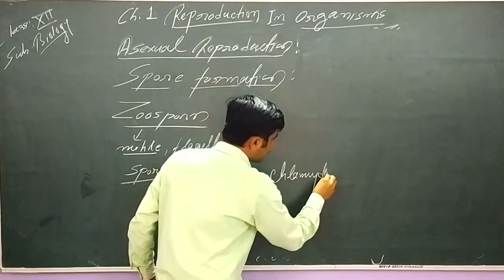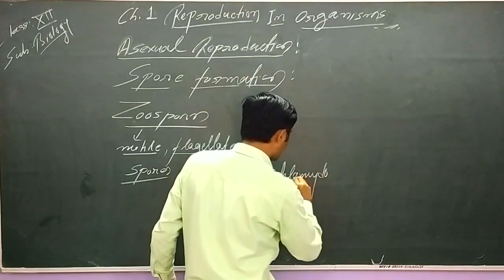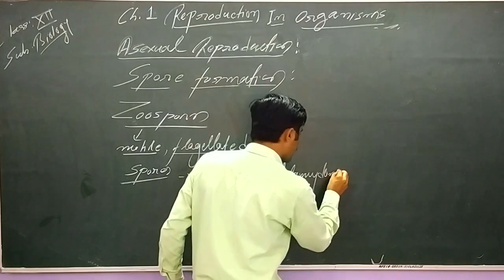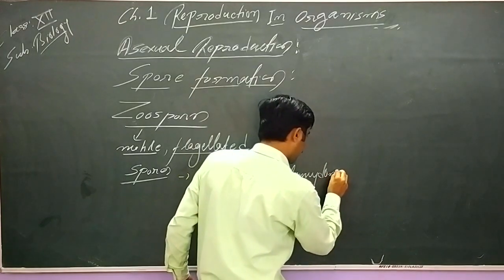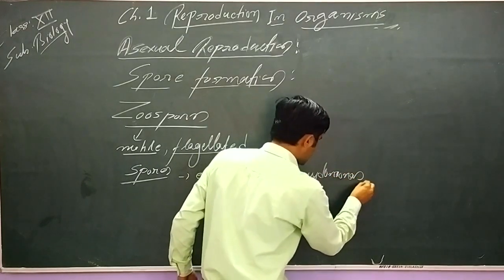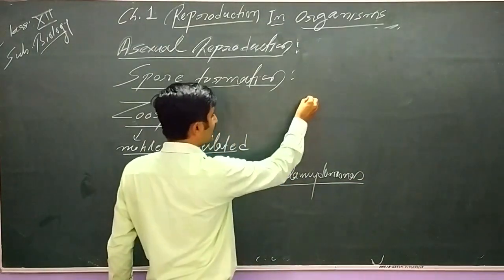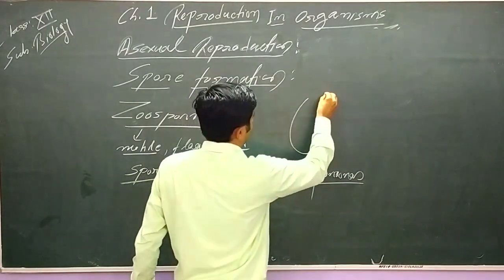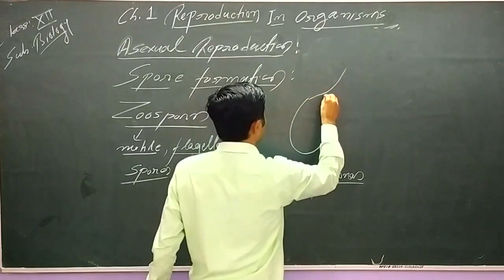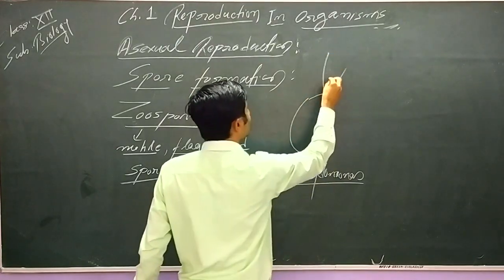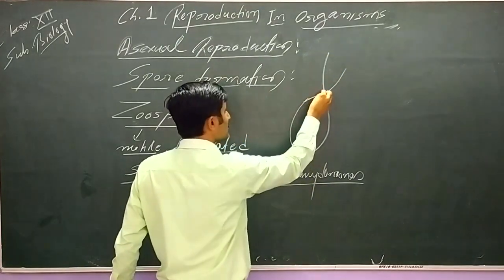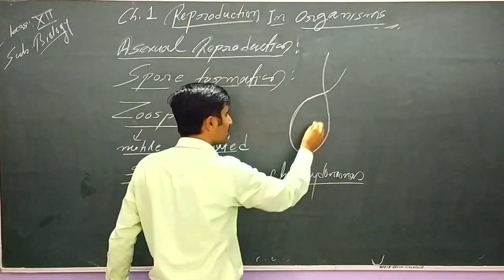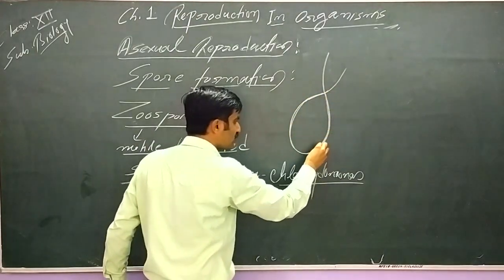Example we can take, this example is there in our book also, so we have to learn it: Chlamydomonas. This is found in Chlamydomonas. All of you know the diagram of Chlamydomonas, so I am not going into the structure. This Chlamydomonas is undergoing zoospore formation.